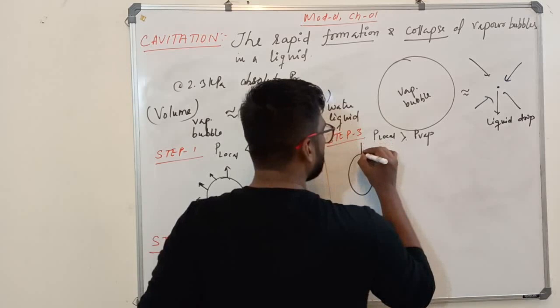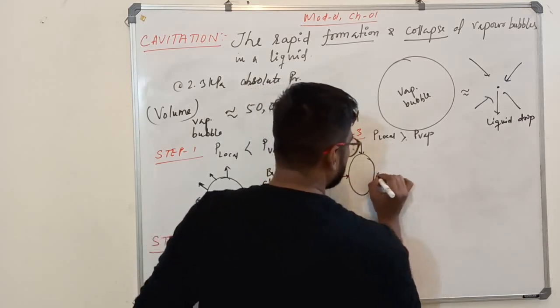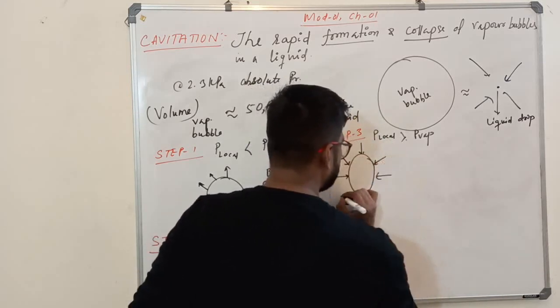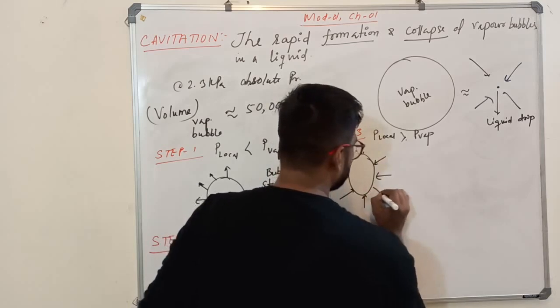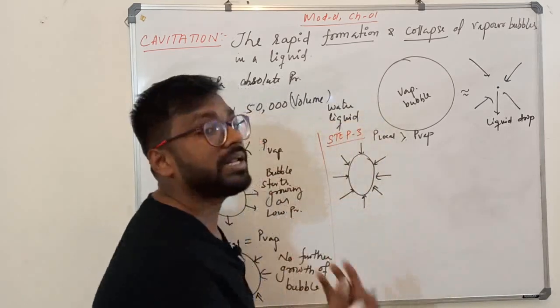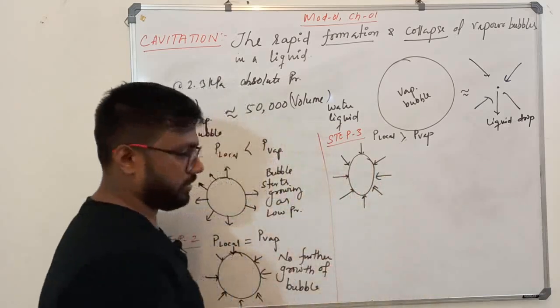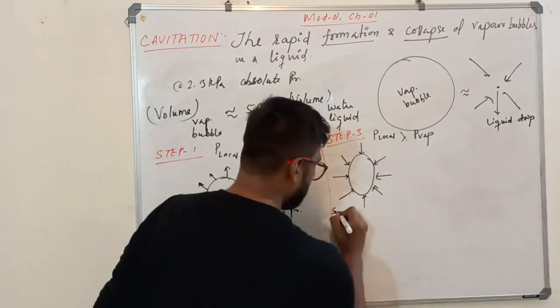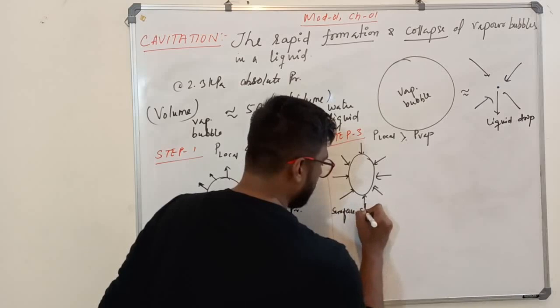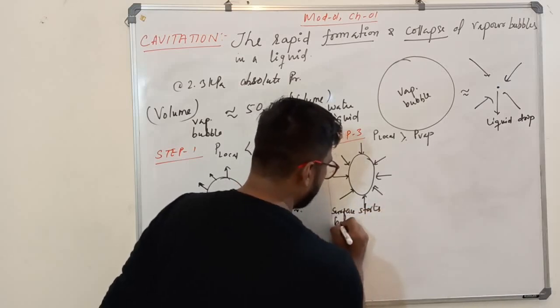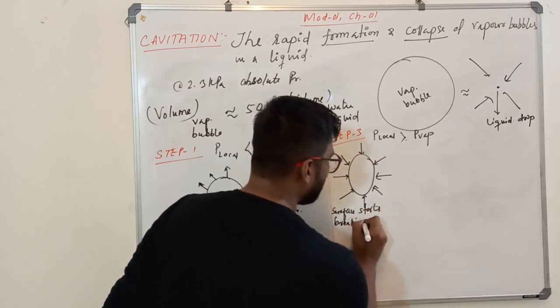So now, the surface of the bubble will start breaking at the weakest point. Where will the breaking start? Where will the collapse start?